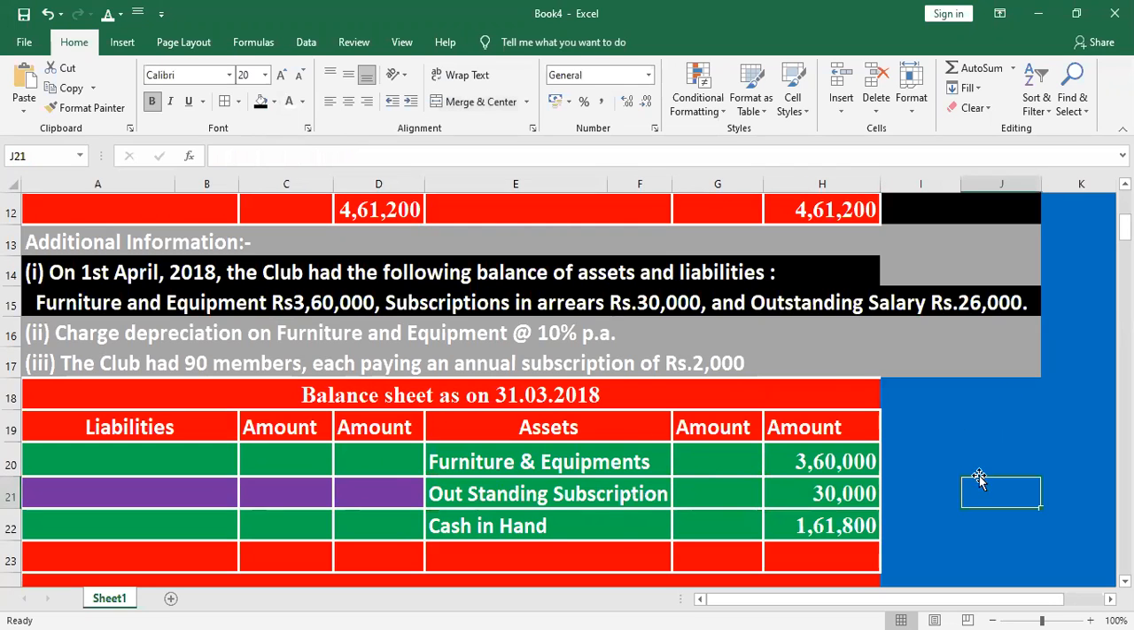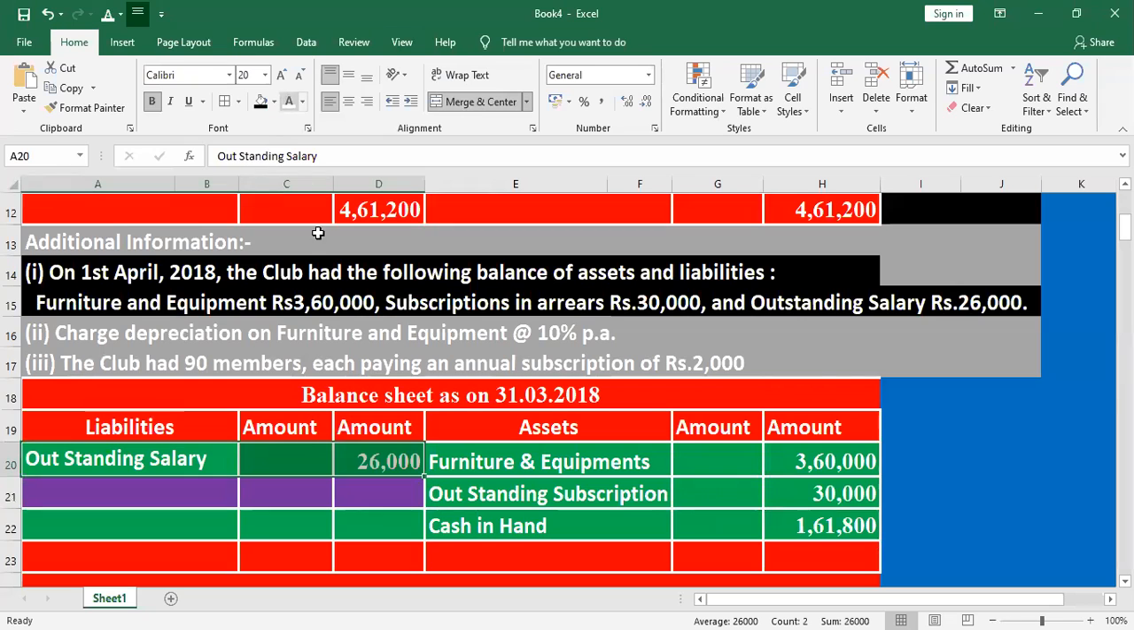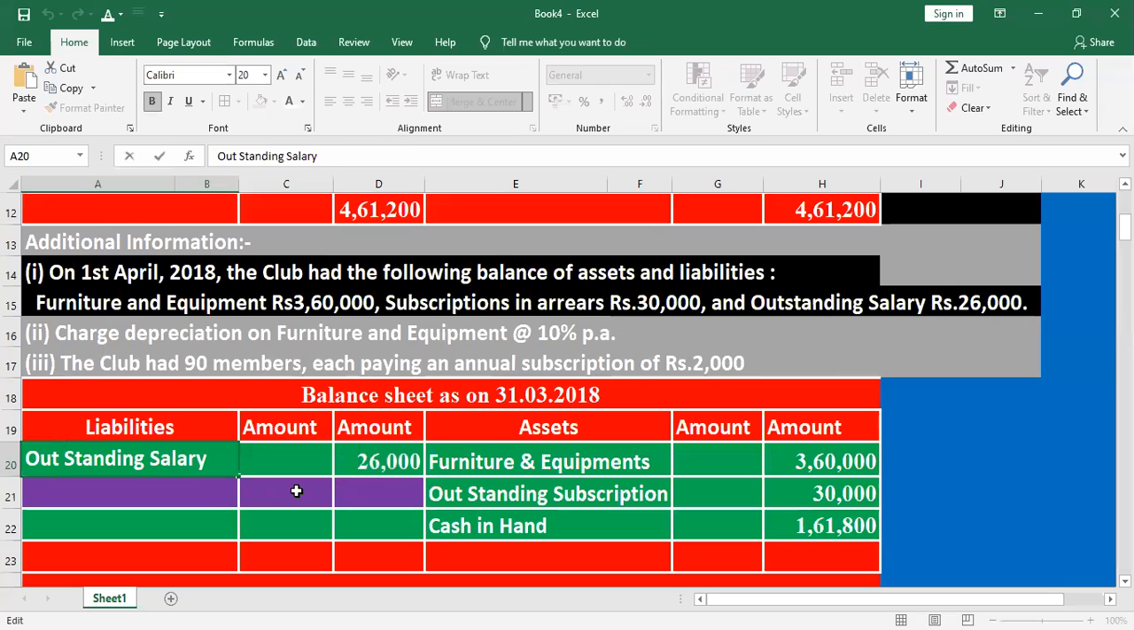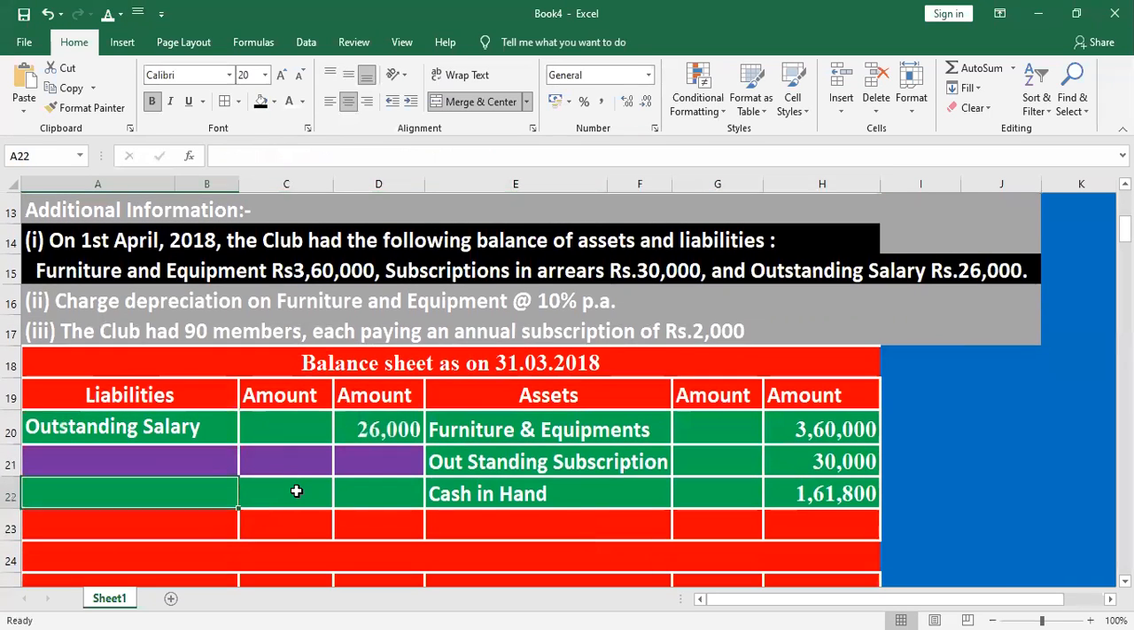But the next one, outstanding salary. Outstanding salary is a responsibility. It is a liability, so it will be mentioned on the liability side. Outstanding salary 26,000. The balance amount should be treated as capital fund.